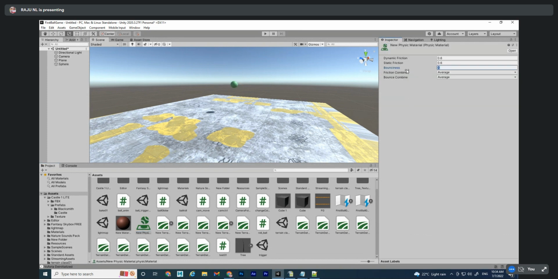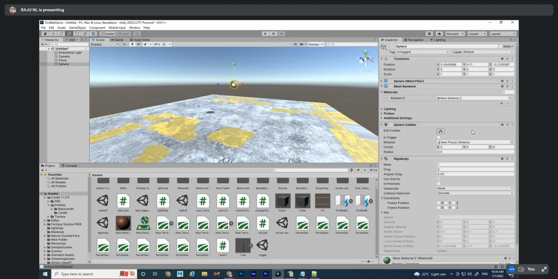You have to give one here, bouncing, and maximum. Tell me, sir, we have to add the physics material in that sphere or in the options? See, here, near the sphere collider. Any collider, mesh collider, sphere collider, surface collider will be there. For that, this option will be there. There you should add it, otherwise it won't work.